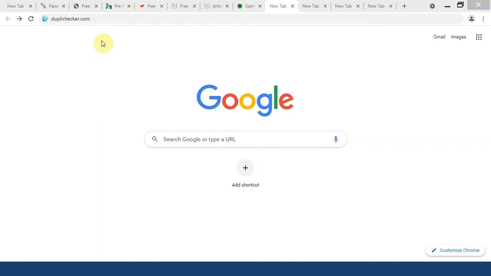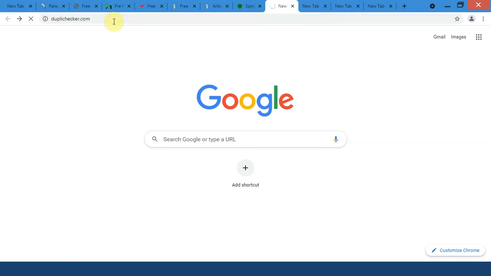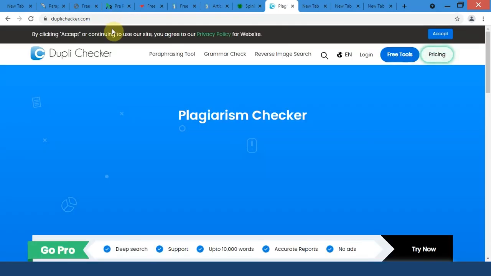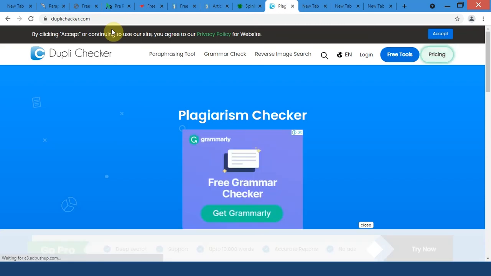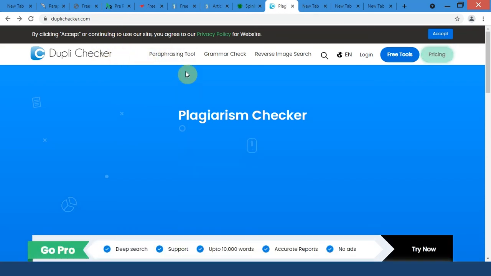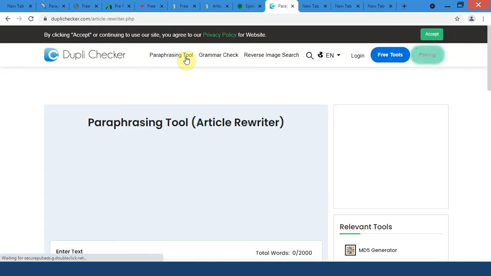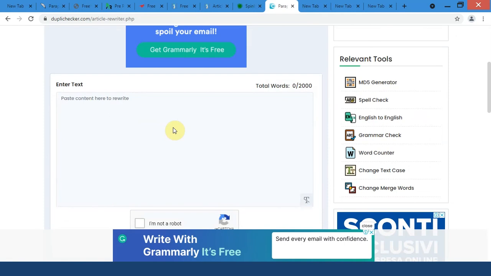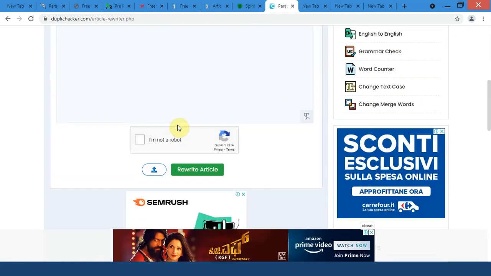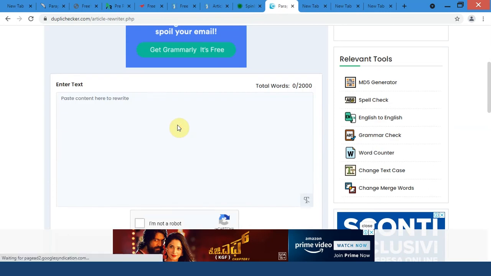Next up on the list, we have DupliChecker. So this website is famous for its plagiarism checking. However, it also has a paraphrasing tool. You can see the paraphrasing tool button over here. So this is the paraphrasing tool or the article rewriter. This tool has a limit of 2000 words. You might encounter a couple of ads here and there on the website and you have to fill a captcha every time you use this tool, but all that pain goes away because the UI is very clean and nice.